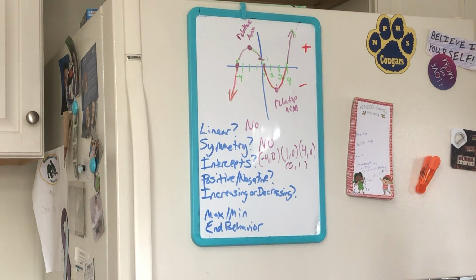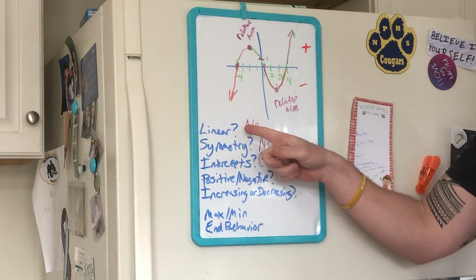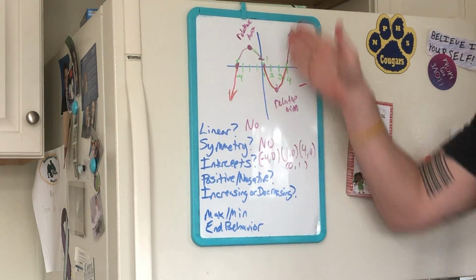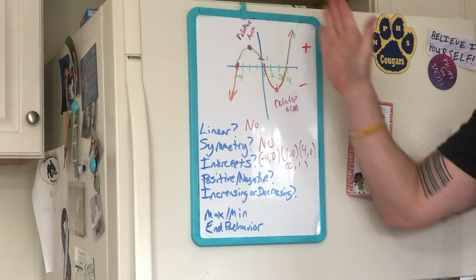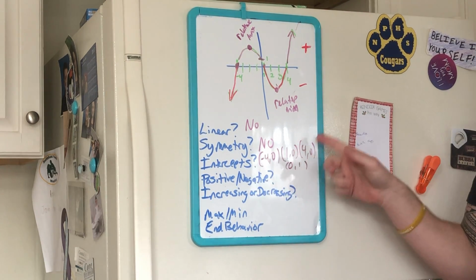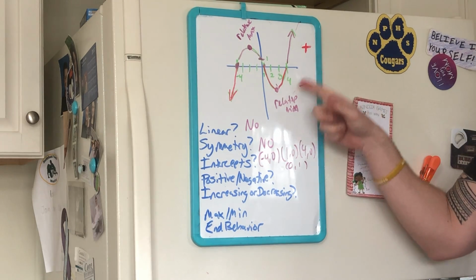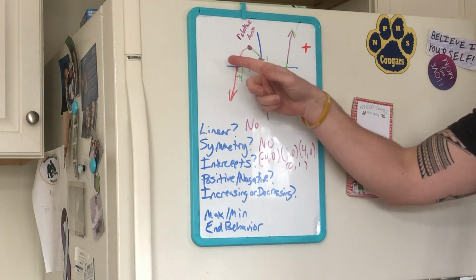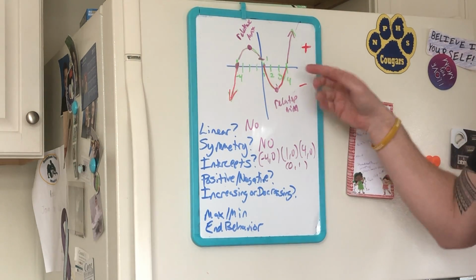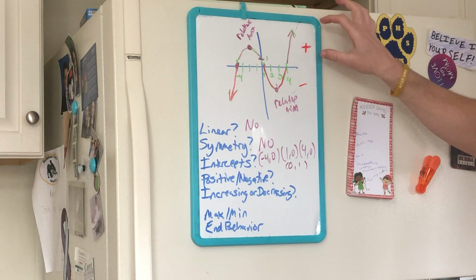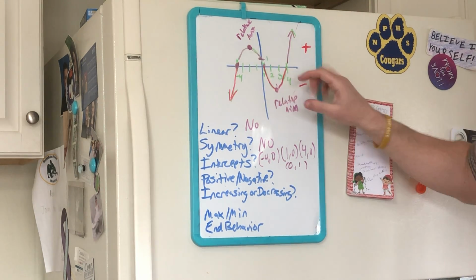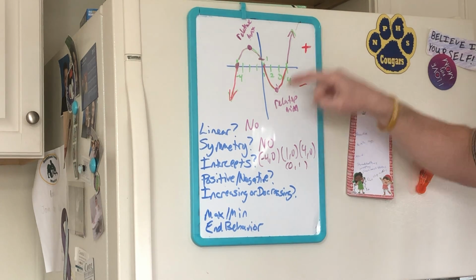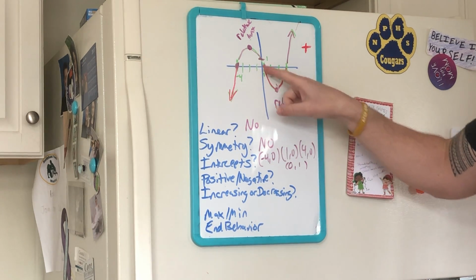Okay, so one more time, I'll go through these again. Is it linear? No, because it's not a straight line. Is it symmetrical? No, because if you cut it in half, it's not the same on both sides. Where are the intercepts? The intercepts are where it crosses the x-axis, where it crosses the y-axis. Positive and negative is determined by the x-axis. Okay, it's positive up here, and it's negative down here. So it's positive on that loop and that last part, and it's negative on this last part and this loop right here.